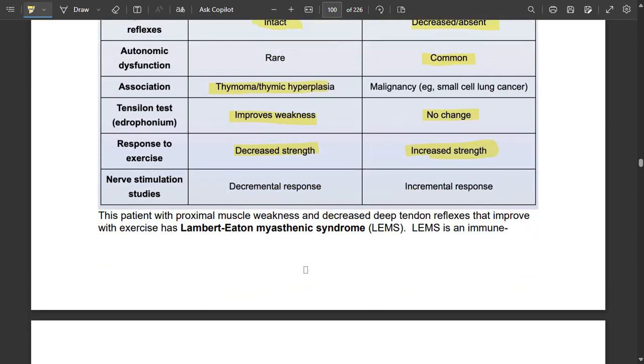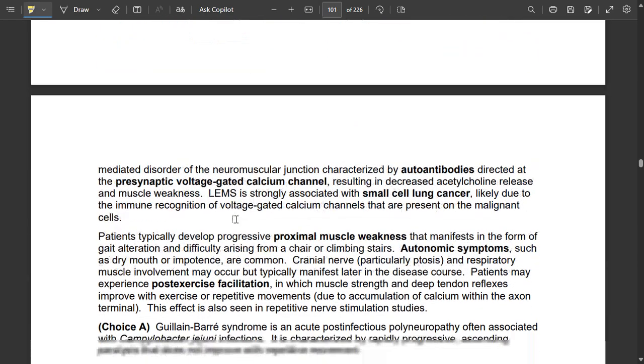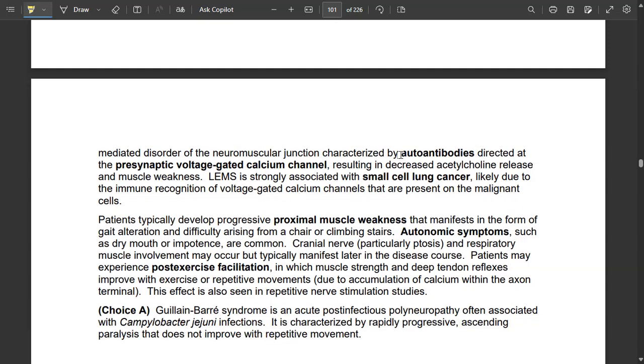Okay, the patient with proximal muscle weakness and decreased deep tendon reflexes that improve with exercise has Lambert-Eaton myasthenic syndrome (LEMS). LEMS is an immune-mediated disorder of the neuromuscular junction characterized by autoantibodies against presynaptic voltage-gated calcium channels, which causes decreased acetylcholine release and muscle weakness. It is associated with small cell lung cancer.